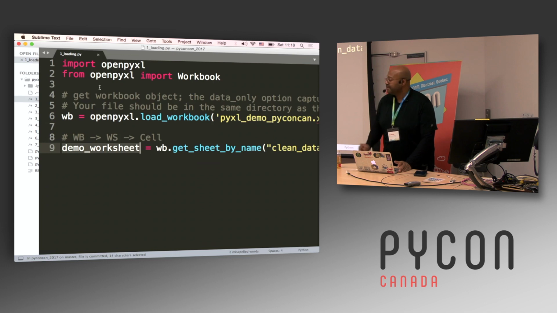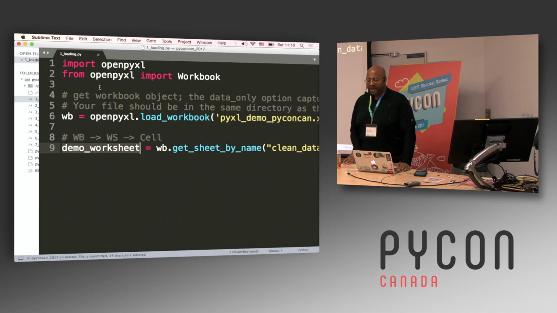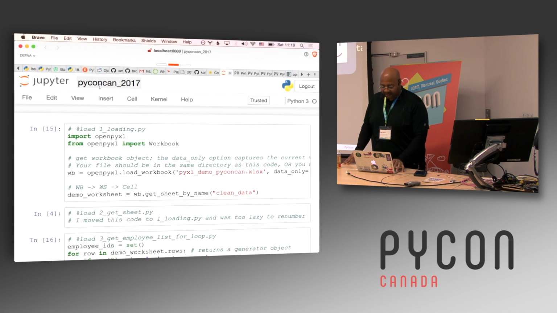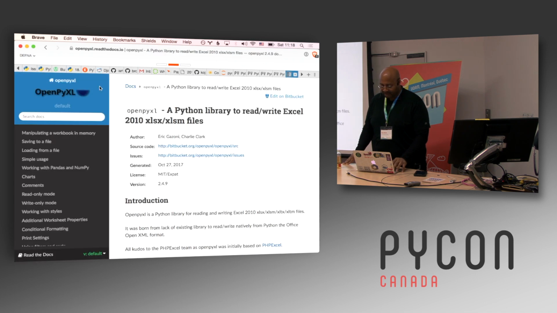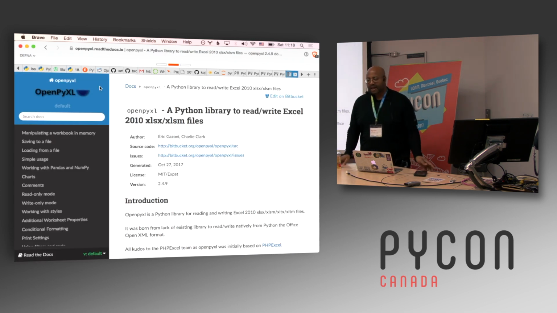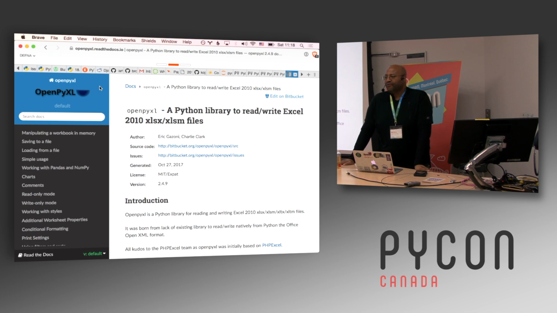So the first thing we're going to do, and again, if you're new with Python, is import this library, Openpyxl. Openpyxl is the library that I'm using. Let me go quickly to the docs page there. Openpyxl is a library that you can use to read from and write to XLSX files, which are the newer format for Excel, the spreadsheet program.